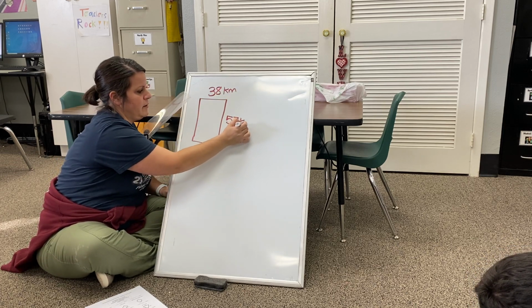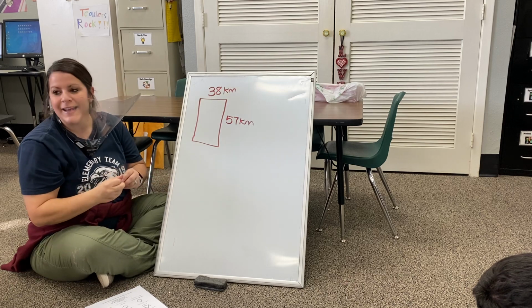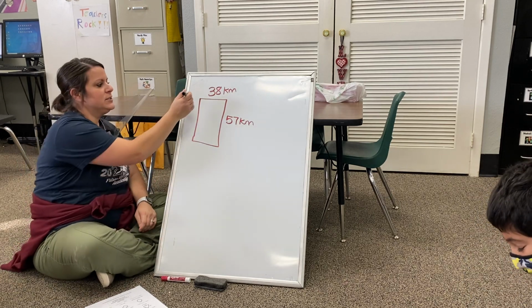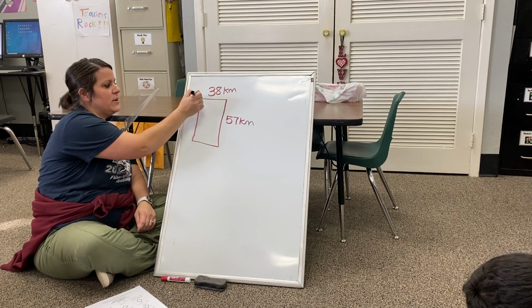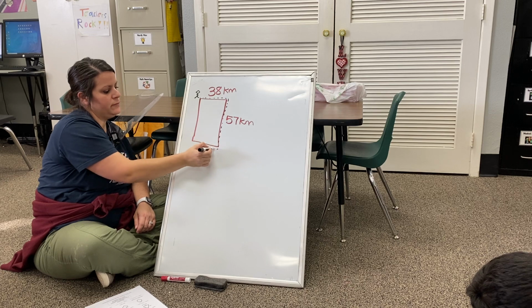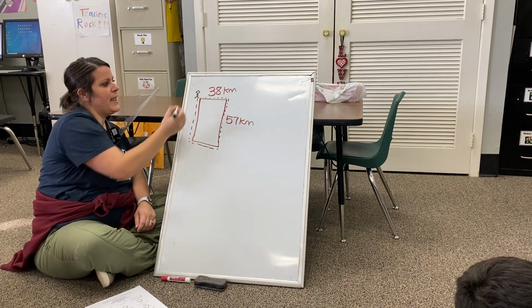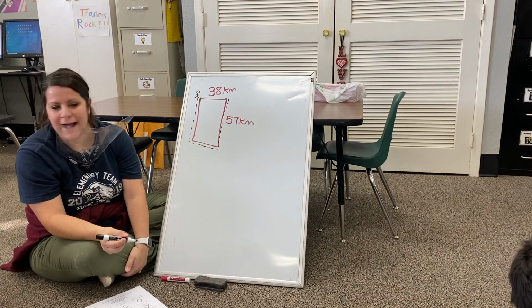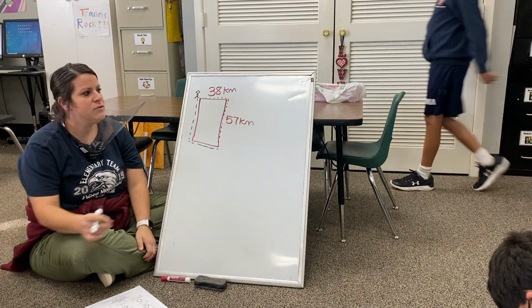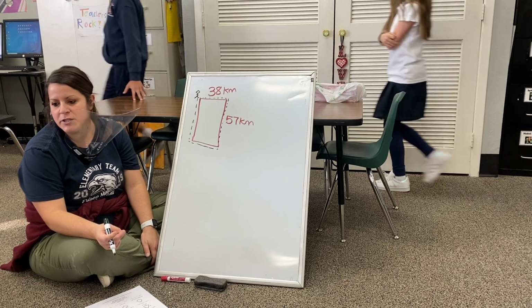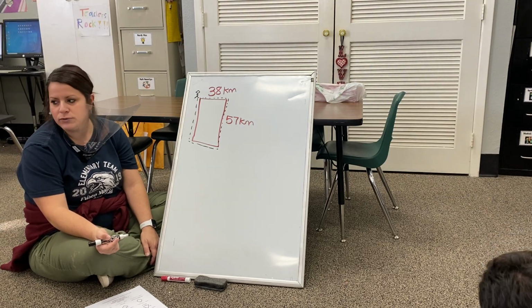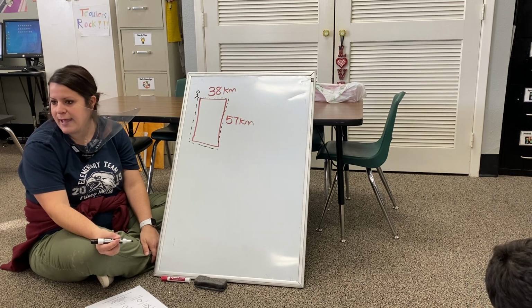We started at one point of the triangle, and we walked all the way around the triangle, and we found the distance around the triangle. So today, we are going to find the perimeter of different shapes by finding the distance around the shape, okay?